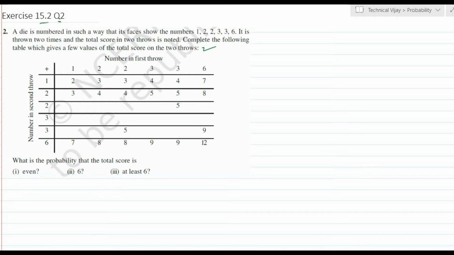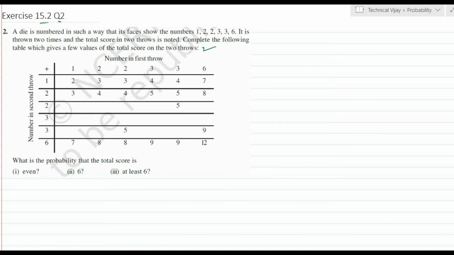Now, here is the number in the first throw and the number in the second throw. Instead of 1, 2, 3, 4, 5, 6, the faces have been written like this: 1, 2, 2, 3, 3, 6, and here also 1, 2, 2, 3, 3, 6. The total score in 2 throws is noted down. Here the total is 1 plus 1, here 1 plus 2, that is 3, 1 plus 3 is 4, and 1 plus 3 is 4, and 1 plus 6 is 7.